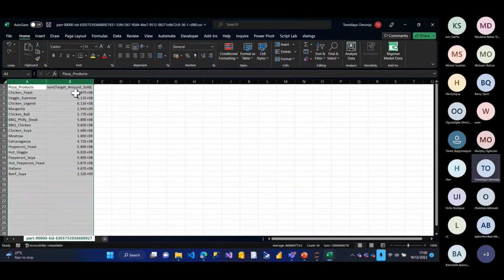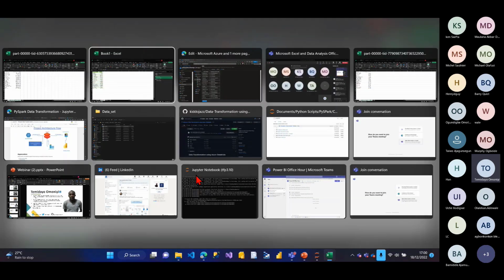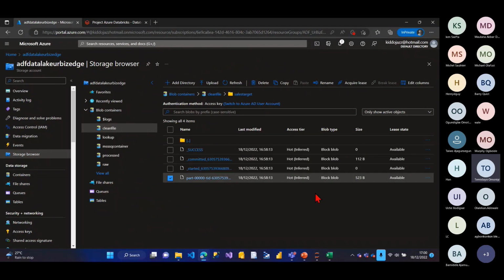I can see, voila. So that's all. Let me change one to number first of all. Show me something. Okay. I can see, so cool, so fast. You don't have to stress yourself doing too much work. It has done all the transformation, all the cleaning, everything. So that's how the ETL process works.